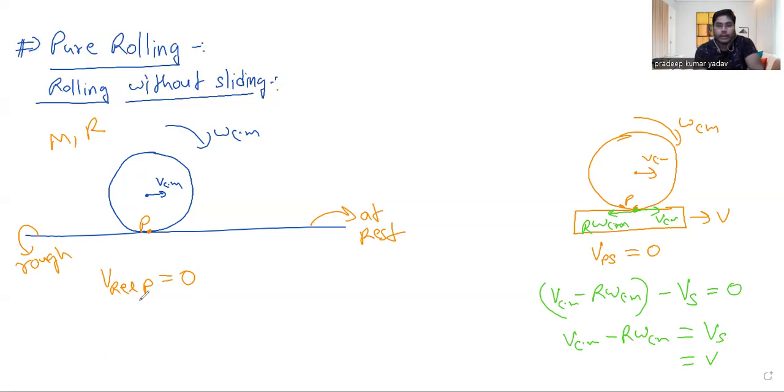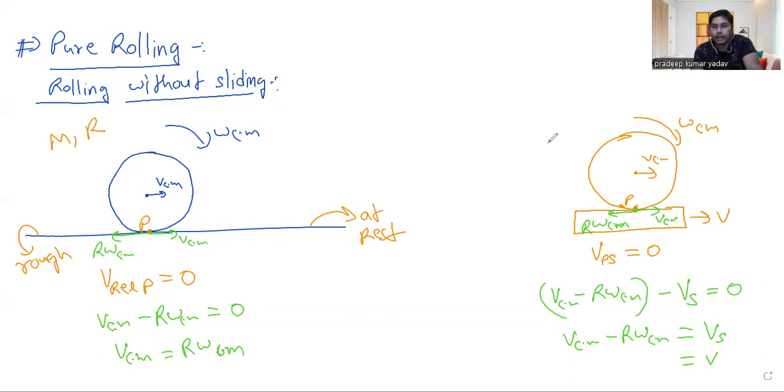In this case, I'm taking the surface at rest. So simply I can say the velocity here is VCM, and in this direction, because it is rotating in a clockwise manner, r omega cm will come backward. So here VCM minus r omega cm. Why minus? Because it is in the opposite direction. I'm taking this direction as positive and the backward side as negative. This velocity should be equal to zero because the surface has zero speed. So the net velocity of this point P should also be zero with respect to the surface. It means VCM should be equal to r omega cm.